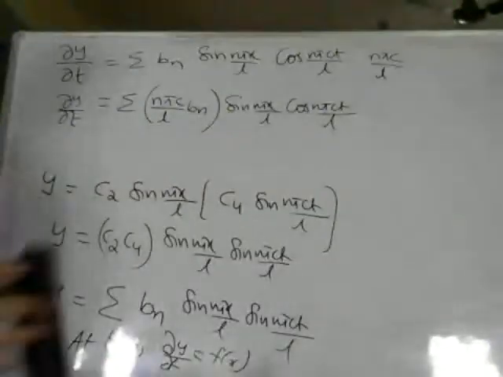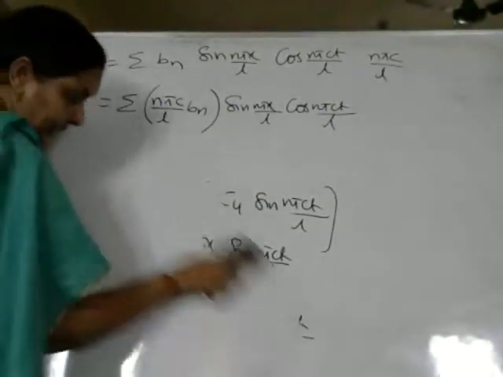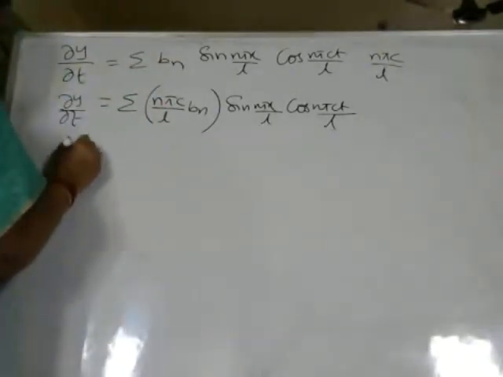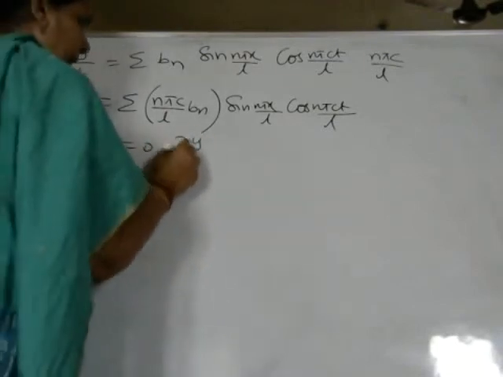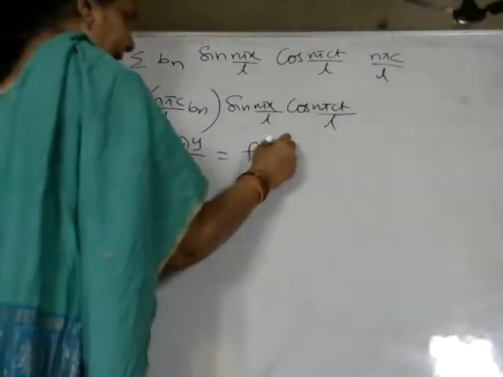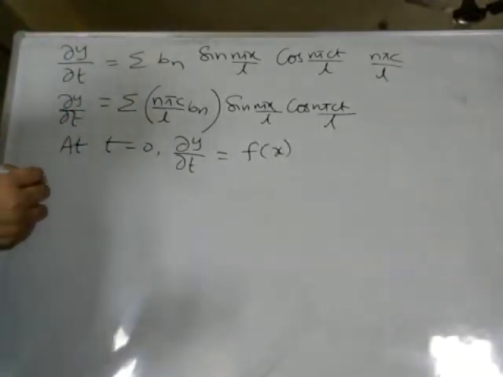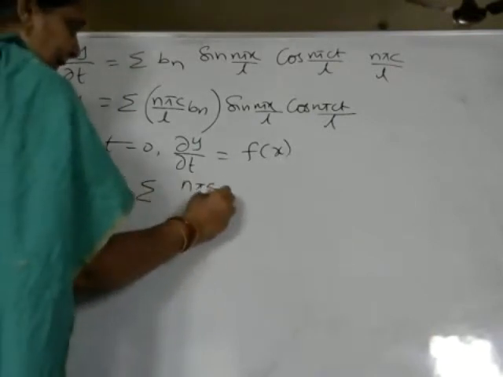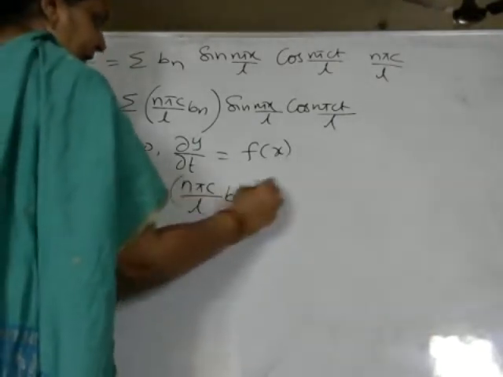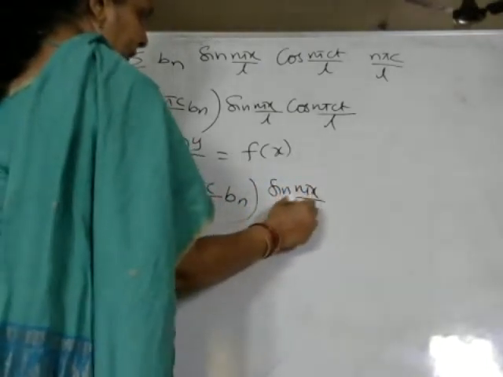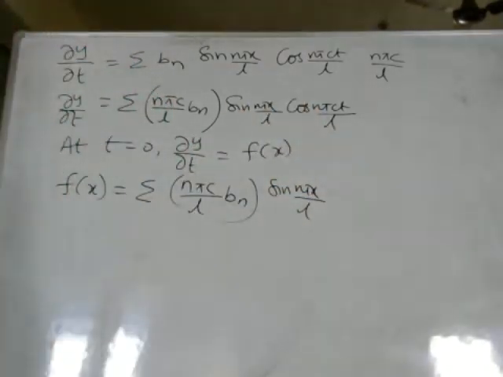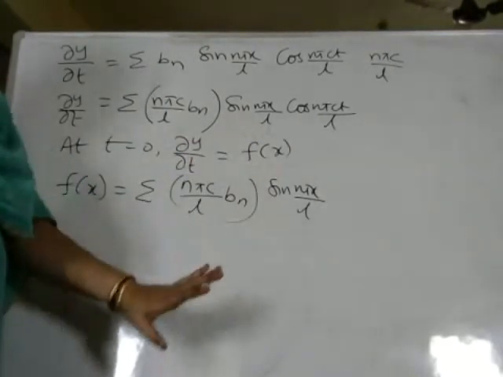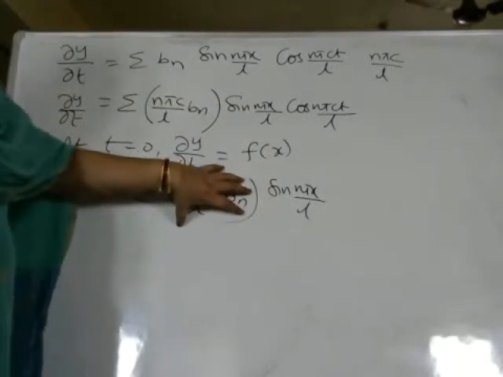Now we'll impose the fourth condition. At t is equal to 0, the value of dou y by dou t is given as f of x. So now we'll substitute the condition. f of x is equal to sigma n pi c by L Bn sin(n pi x by L). We know cos 0 is equal to 1. What did you observe in this relation again? This is representing again a half range sine series. You can evaluate this constant value by using the half range sine series.